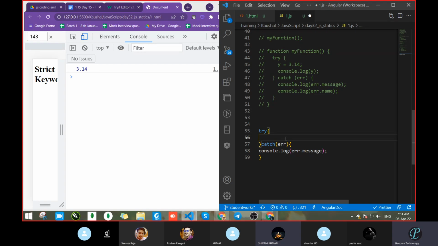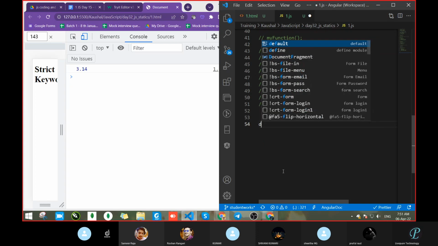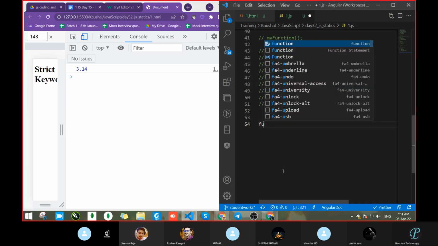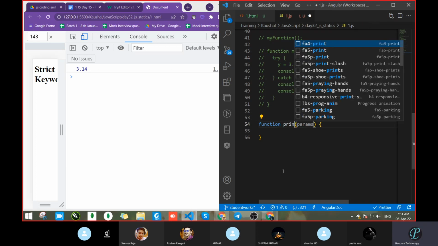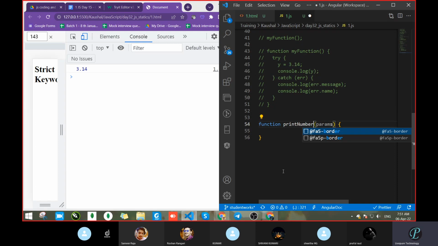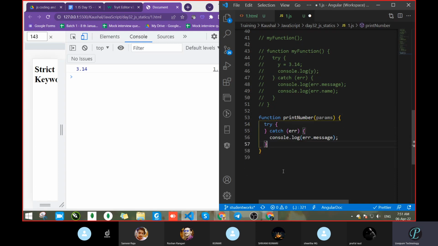So the logical part we will write inside the try, but don't write it like this. Make one function and then make that. So cut this completely. Make one function. What are we going to do? Print number. Correct. And paste inside this one the try and catch. Correct. And call the function outside.